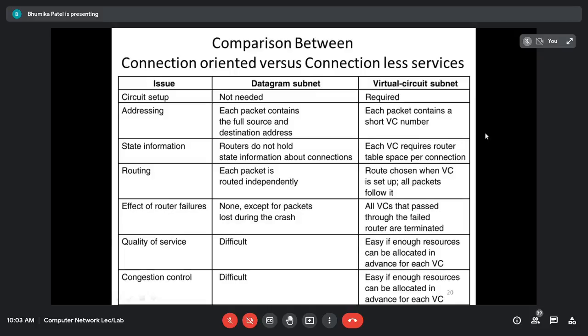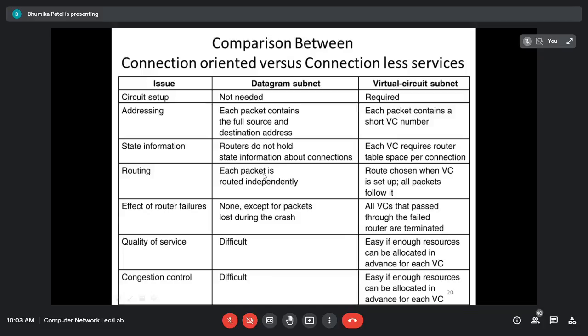Okay, third is the state information. As the datagram subnet is not using any virtual circuit, it does not need to hold any state information about the connection, that is the virtual circuit. Okay, whereas here we have to maintain the information regarding that connection. Okay, every virtual circuit requires a router table space per connection. So for each and every router there is an entry for the virtual circuit, and we have to manage this information.